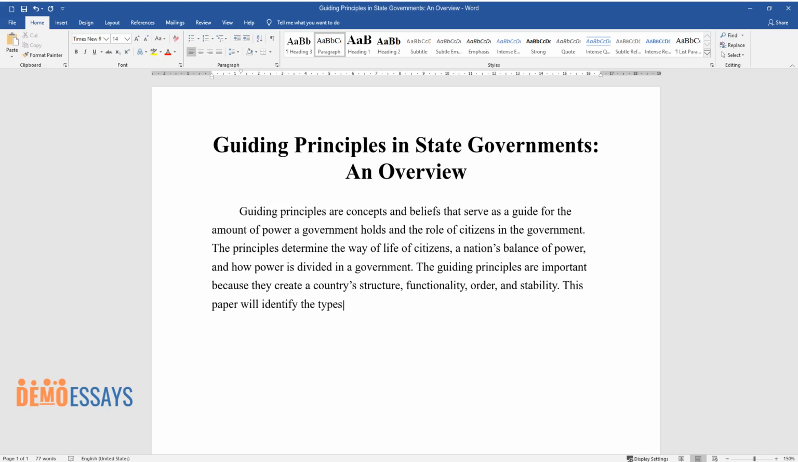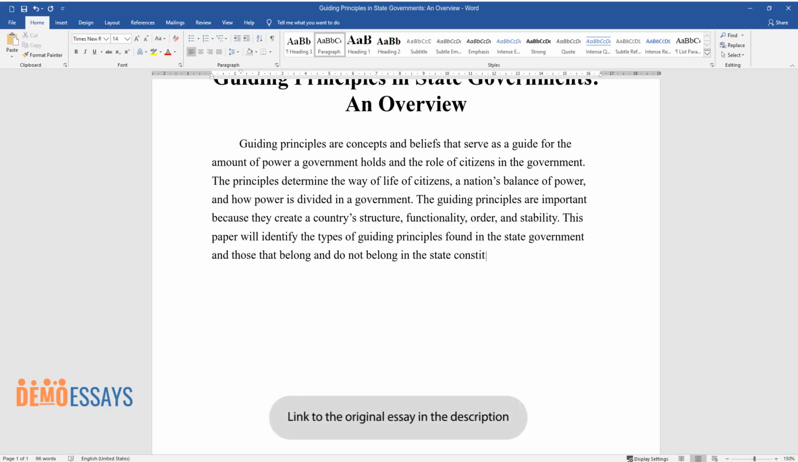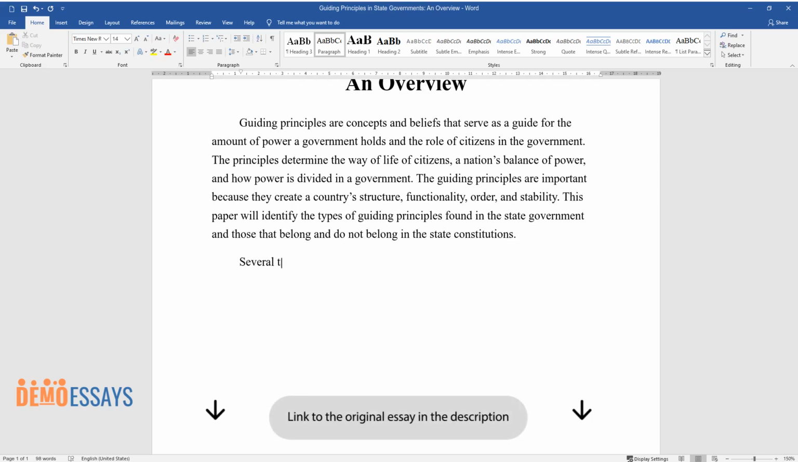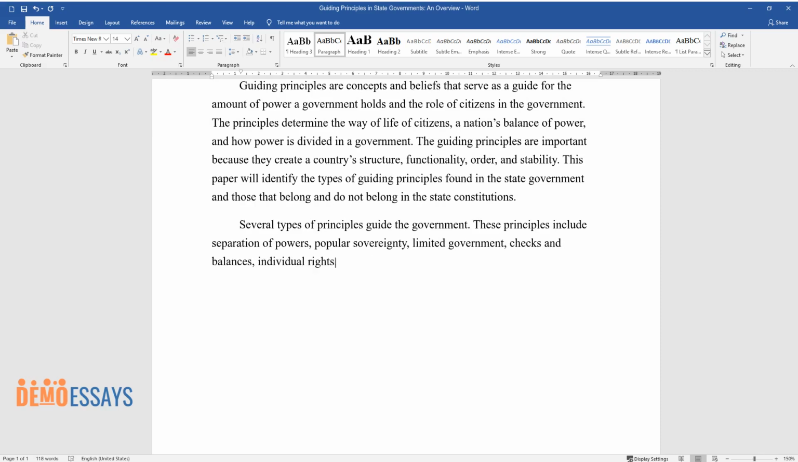This paper will identify the types of guiding principles found in the state government and those that belong and do not belong in the state constitutions. Several types of principles guide the government. These principles include separation of powers, popular sovereignty, limited government, checks and balances, individual rights, and federalism.